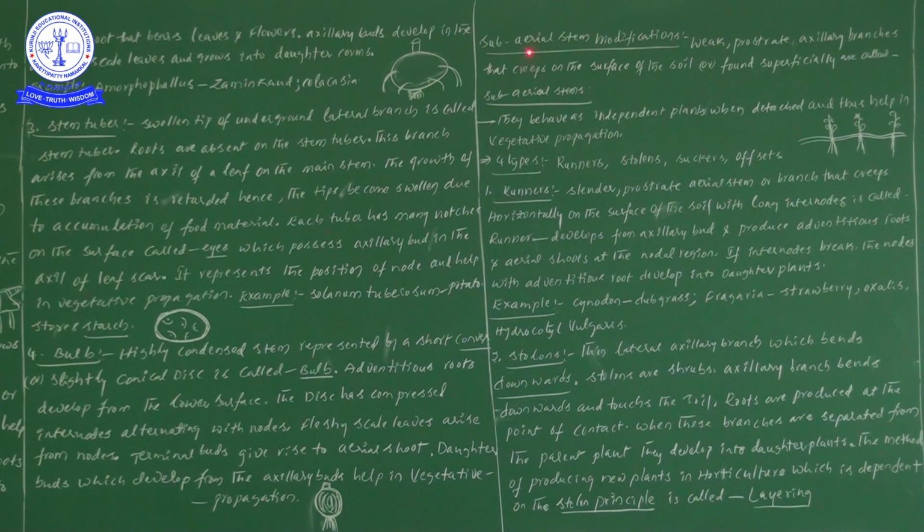Let me revise this entire information. Suberial stem modifications: 4 types are there, runners, stolons, suckers and offsets. Runners we have seen, stolons we have seen. Stolons, don't forget, grow downwards towards the soil. The remaining 2, suckers and offsets, I need to finish, and stolons examples also I have to give you in the next video. By covering these, the remaining 2 I will cover in the next video.